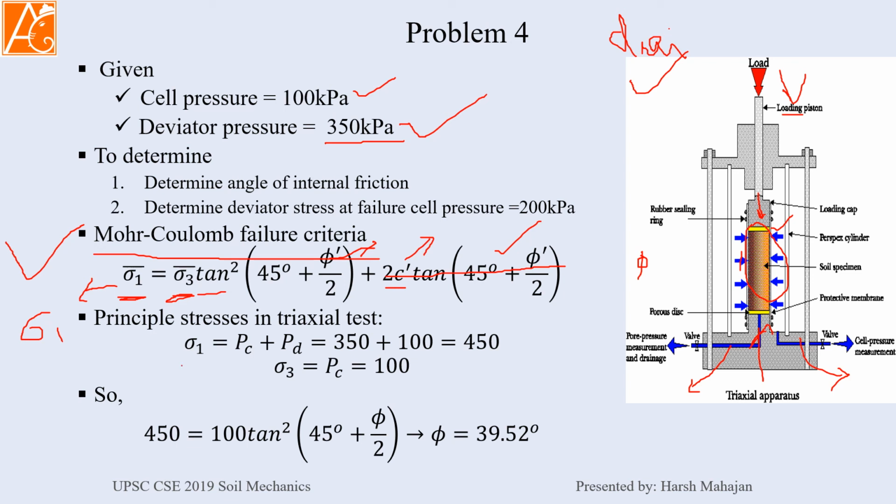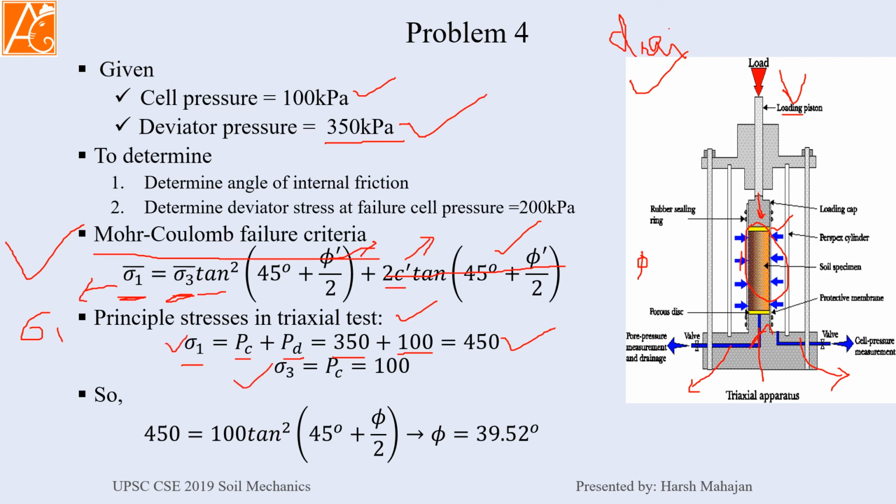Sigma 1, the major principal stress in a triaxial test, can be found like this: sigma 1 is the summation of cell pressure plus deviator stress. We have cell pressure 100 and deviator stress 350, so 450 kilopascal is our major principal stress.